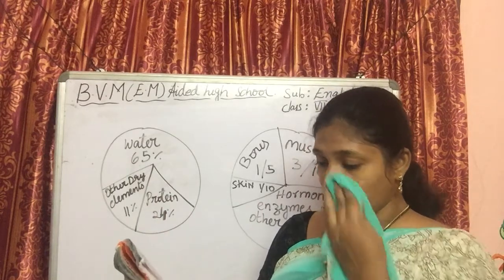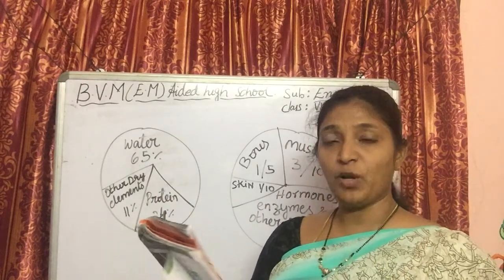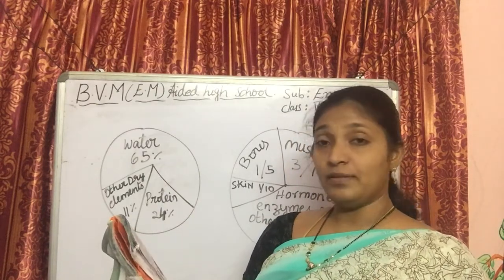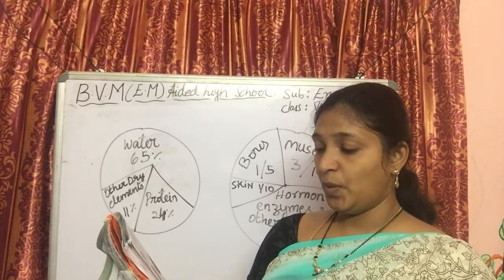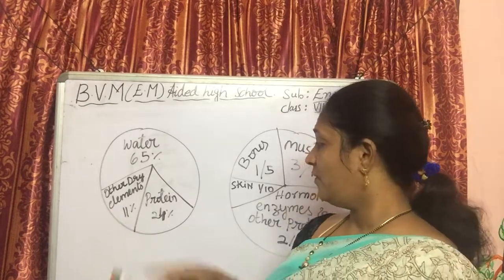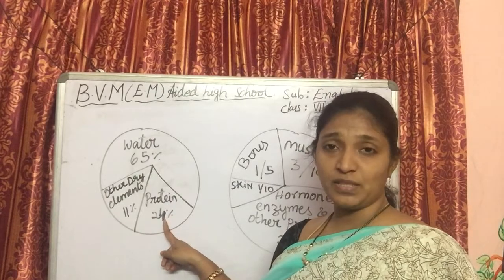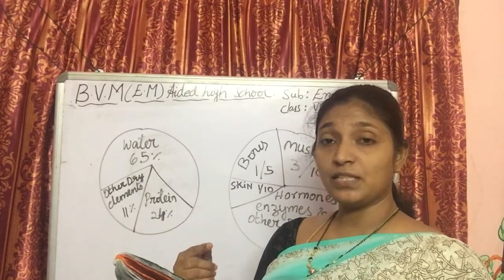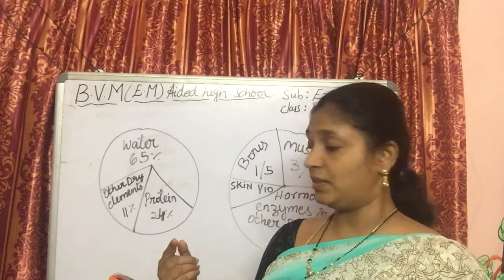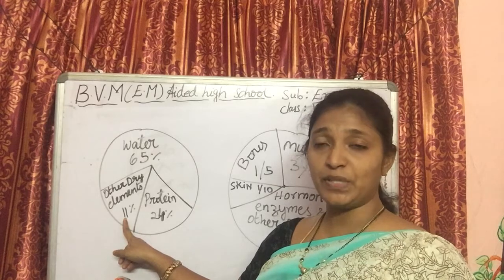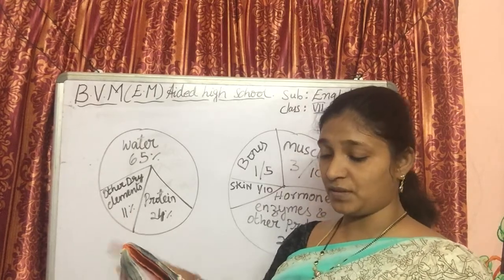Next, which of the following statements is correct? So here he gave a couple of statements. A, proteins constitute 11% of the human body, he says. Proteins are 24%. So it is not right. B, dry elements constitute about 15%. He says 15%, but the pie chart is saying 11% only. So that is also not correct.